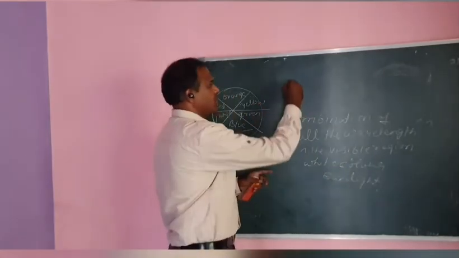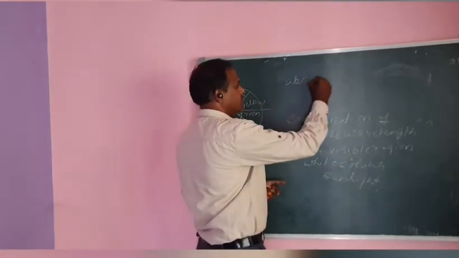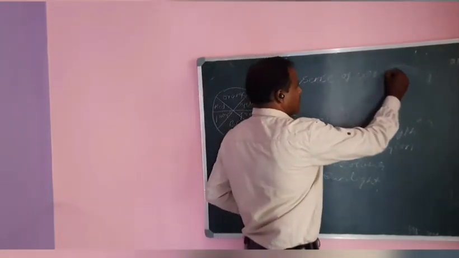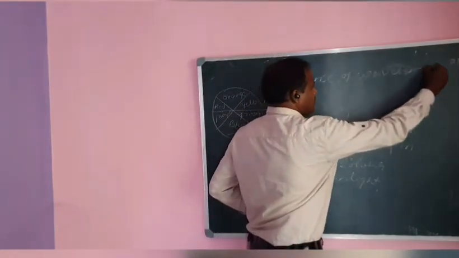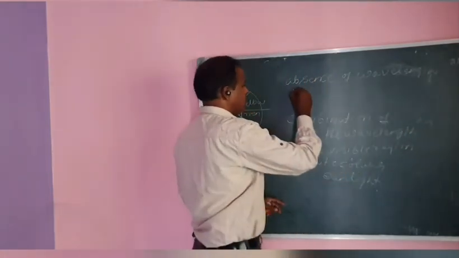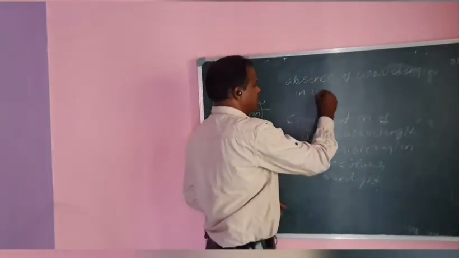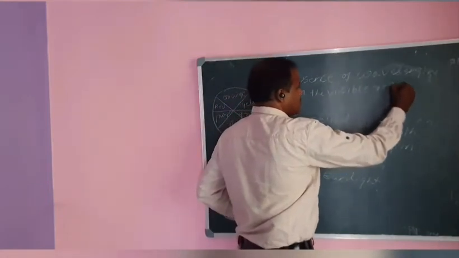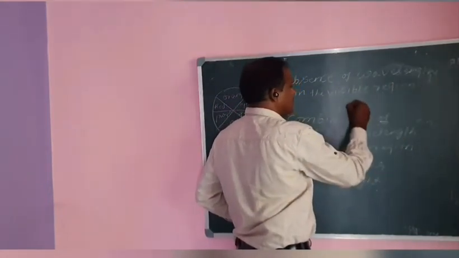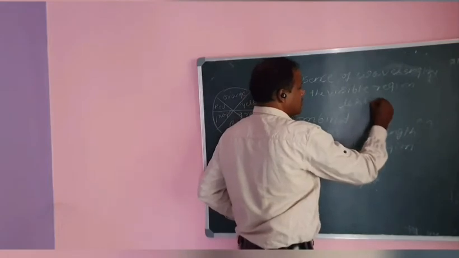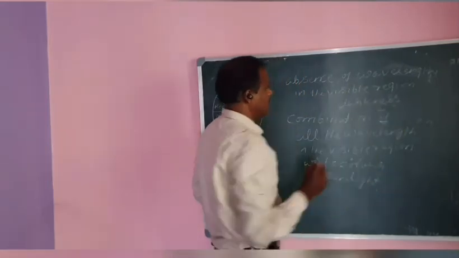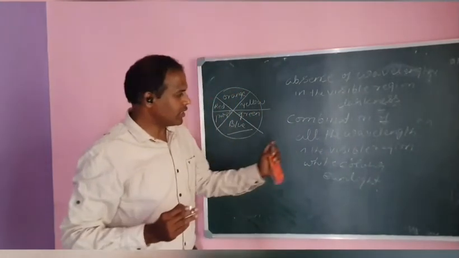Another one is the absence of wavelength in the visible region, which is darkness. Darkness means black. Simply say, everything is darkness. What does it indicate?